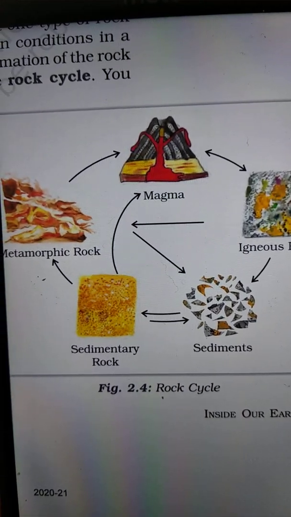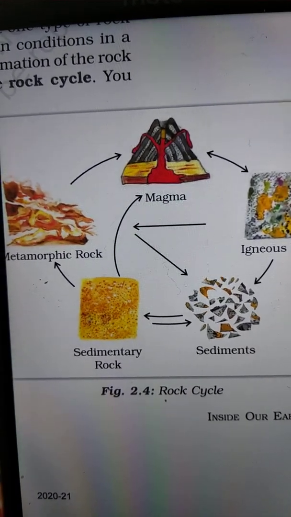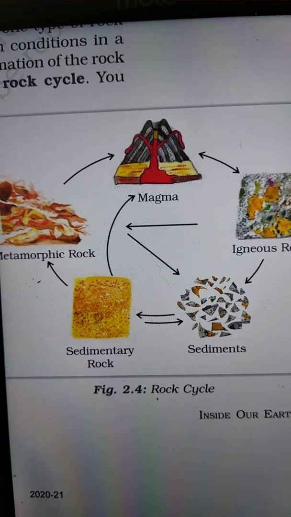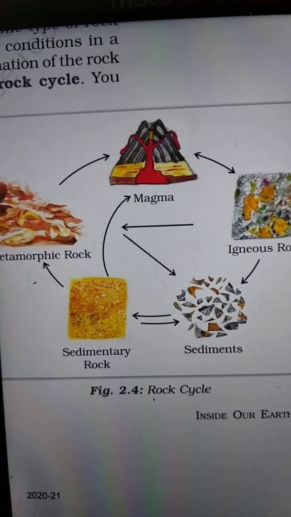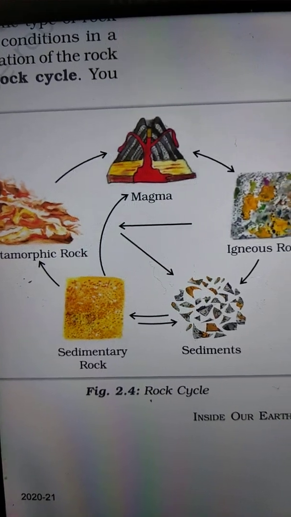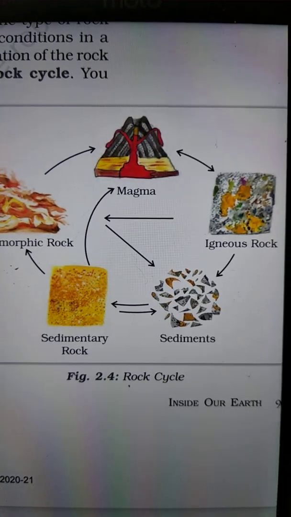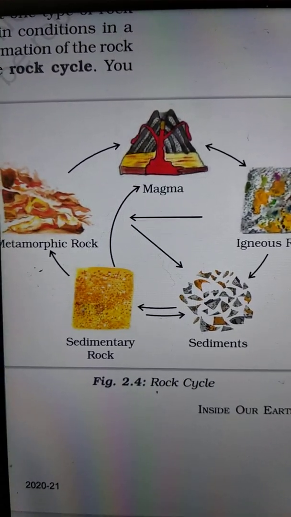These types of rocks are called sedimentary rocks. Like sandstone is made from grains of sand. These rocks may also contain fossils of plants, animals and other microorganisms that once lived on them.